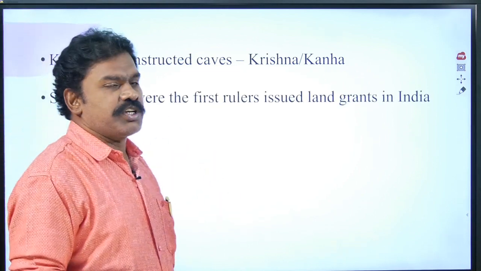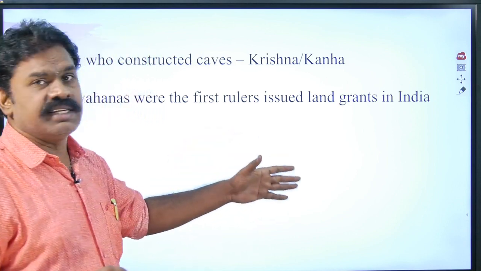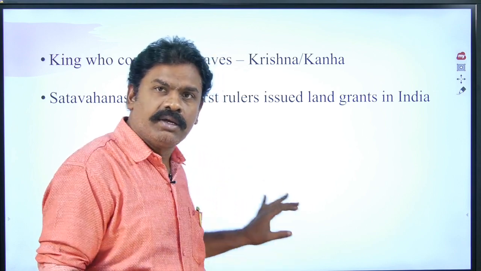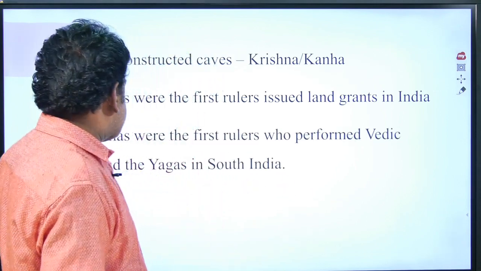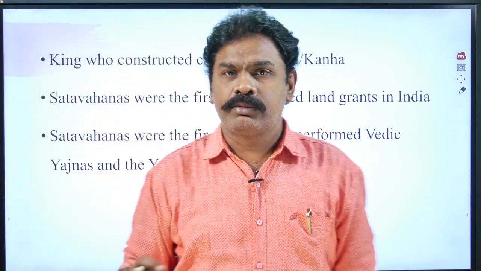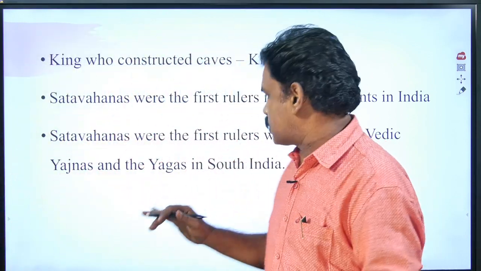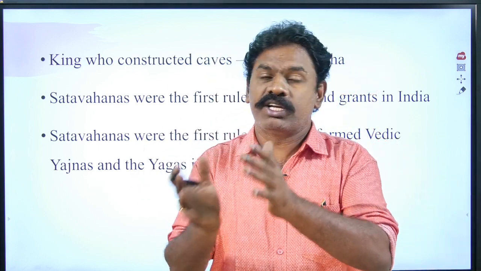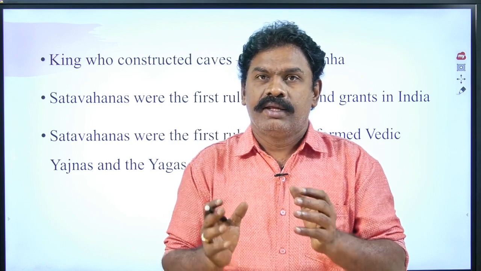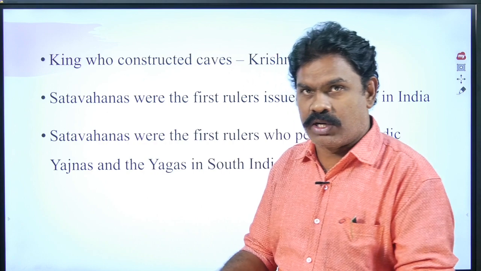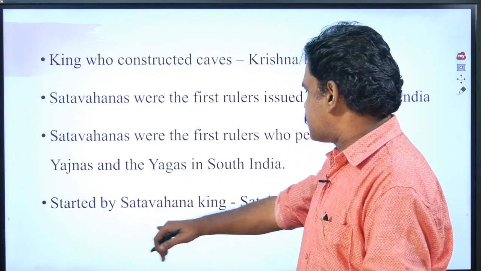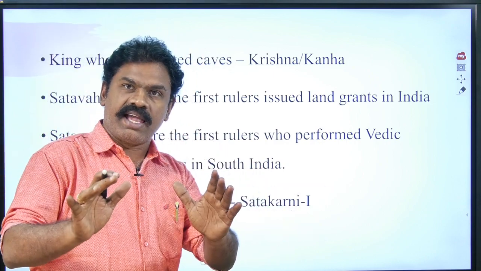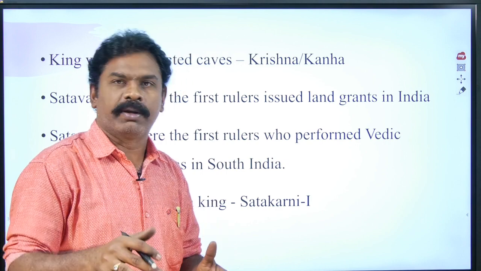Satavahanas were the first rulers in India who issued land grants. Satavahanas were also the first rulers who performed yajnas and yagas in South India, especially in the Deccan. The first Satavahana ruler did not perform any yajnas or yagas, but the second ruler, Satakarni I, started the yajnas and yagas. This we have to remember.